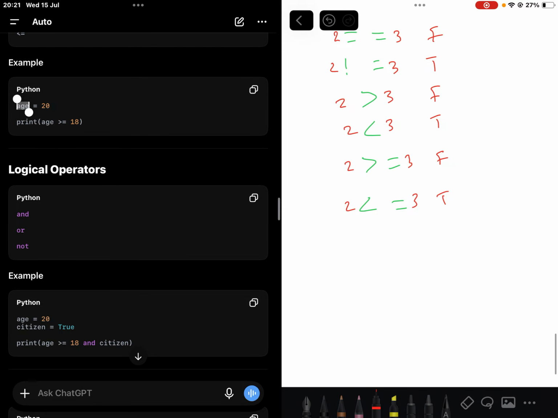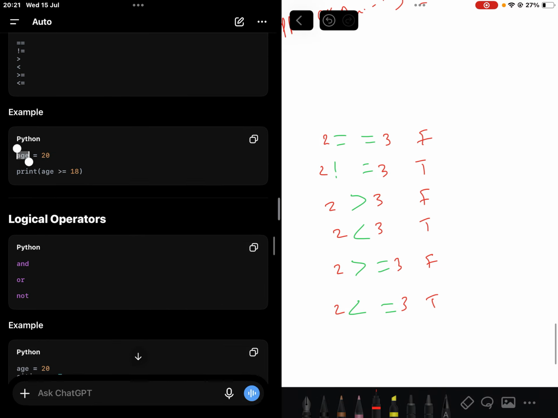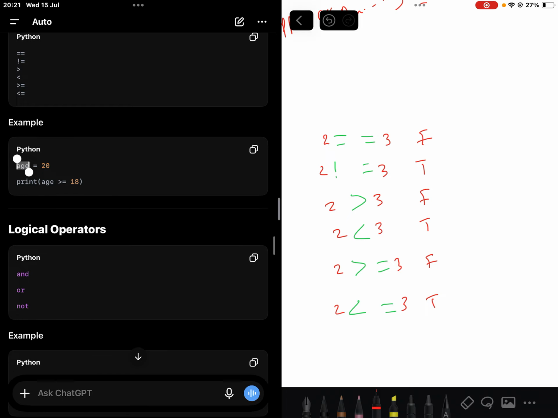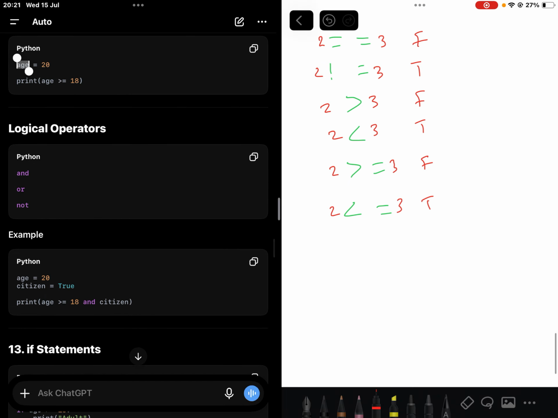So logical operators are like moving on from comparison operators. Let's say I wanted to compare two statements in an if statement. Let's say I wanted to compare 2 equals 3 and 2 greater than or equal to 3.